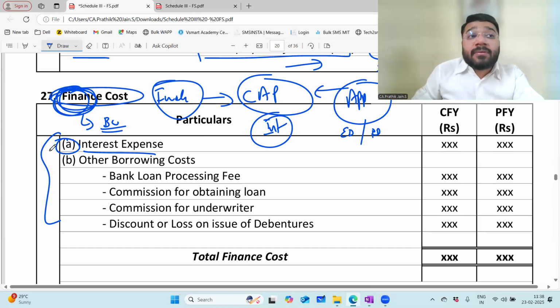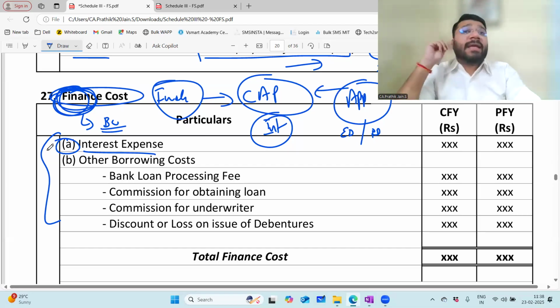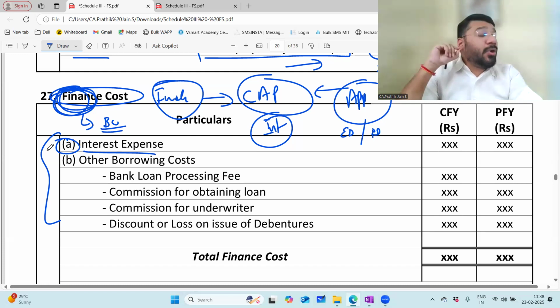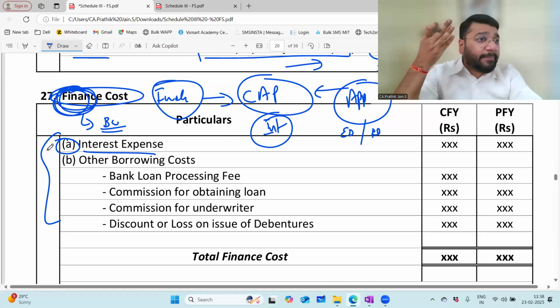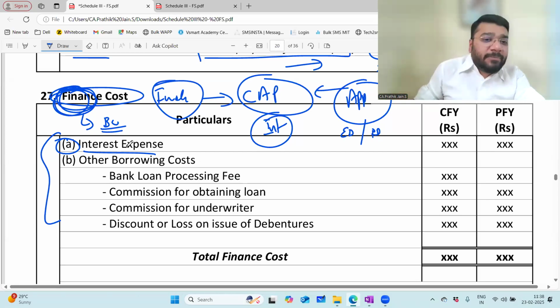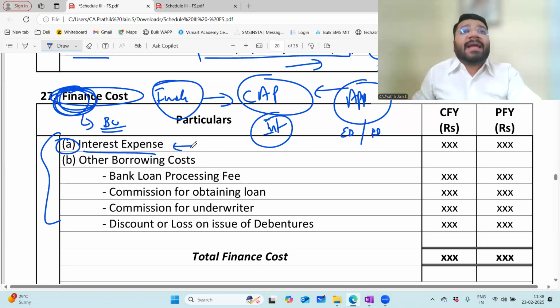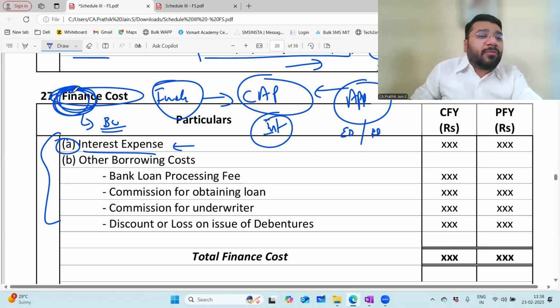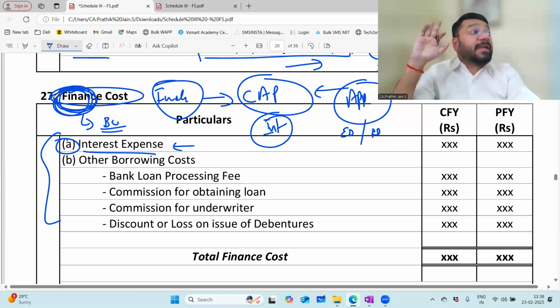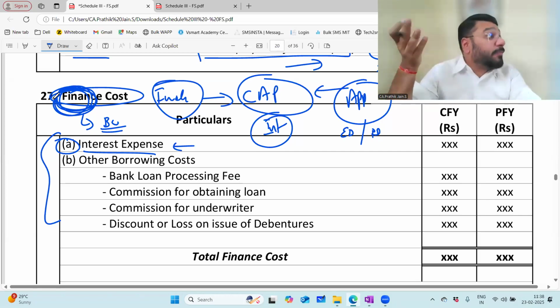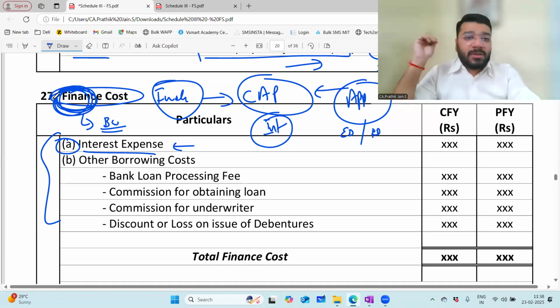Directors loan. Now, loan taken by the company from the director. That's what I say. Correct. So it is a financing of the company. So where does it come? Here only. Any loan you take for that matter will be a part of your finance cost, and the interest that you pay on that is a part of your finance cost.